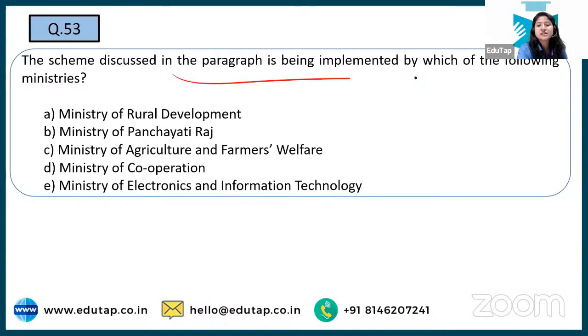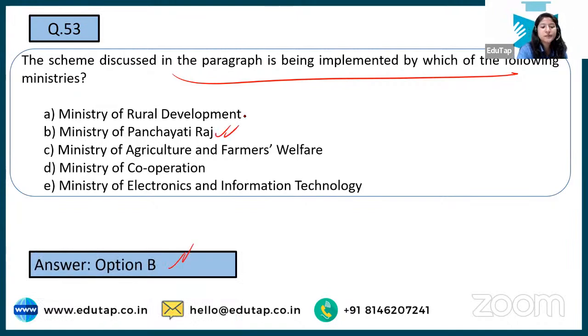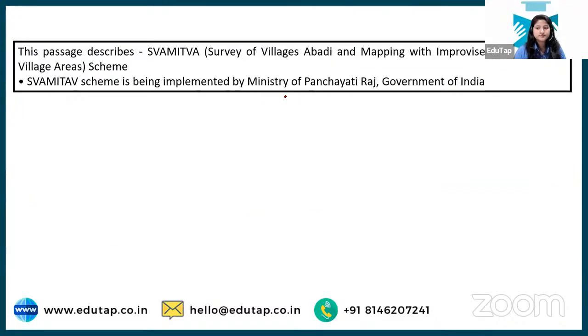The scheme discussed in the paragraph is implemented by which of the following ministries? You have to tell which ministry implements this scheme. See, the correct answer here is option B, Ministry of Panchayati Raj, that is taking care of this particular scheme. You may get confused with rural development, but that is not correct. We are talking about Panchayati Raj, about the division among the lands that rural people have. All right, so this is clear.